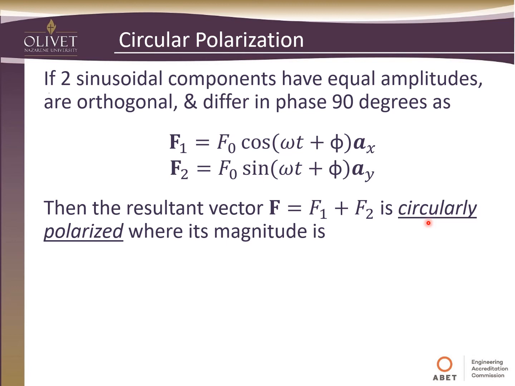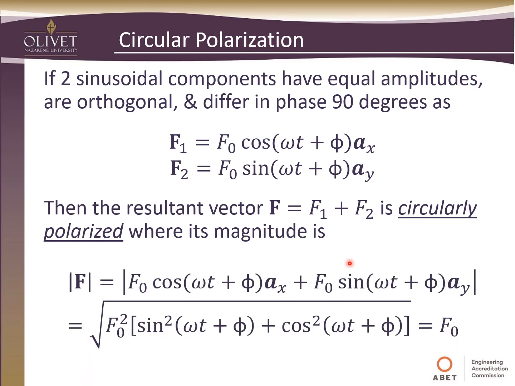All right. So if we look at this one, the resultant vector, which would be f, equal to f1 plus f2, is said to be circularly polarized. And we can determine its magnitude by taking the magnitude of f. So here we just take the magnitude of our original definitions of these vectors.